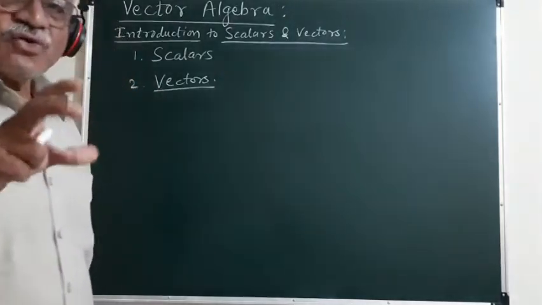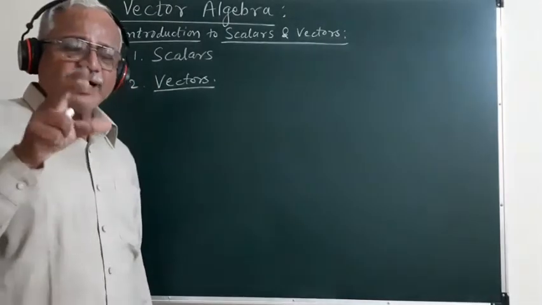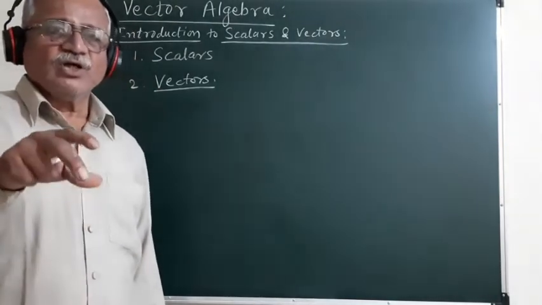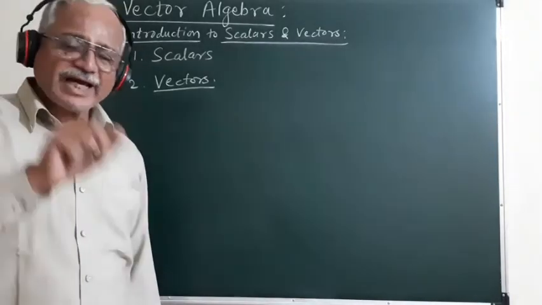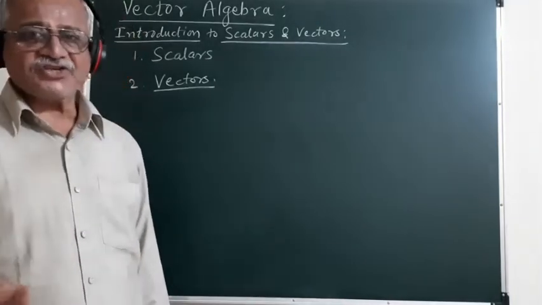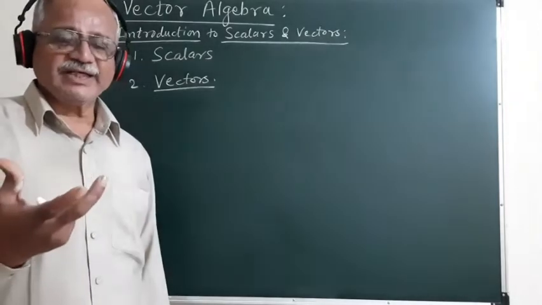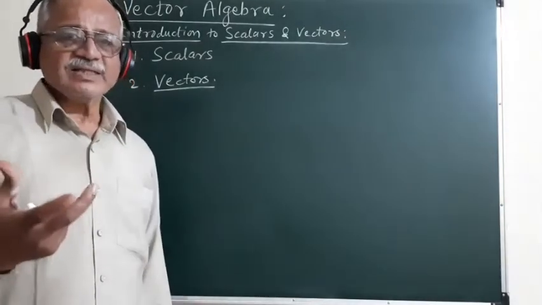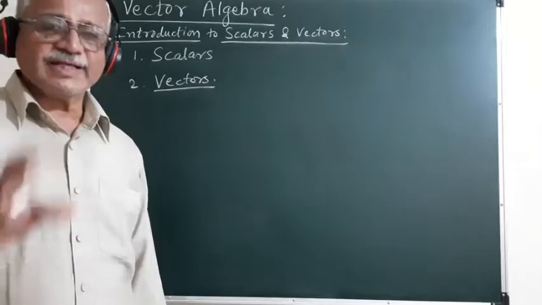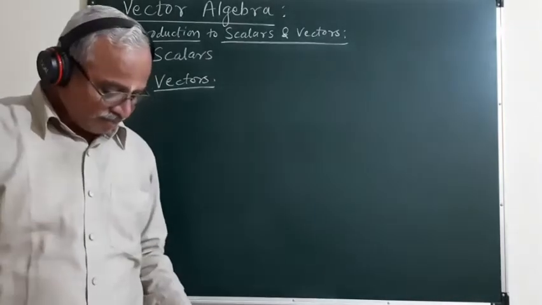So such quantities which can be completely described with the help of their magnitude as well as the direction or sense are called vector quantities or simply vectors.